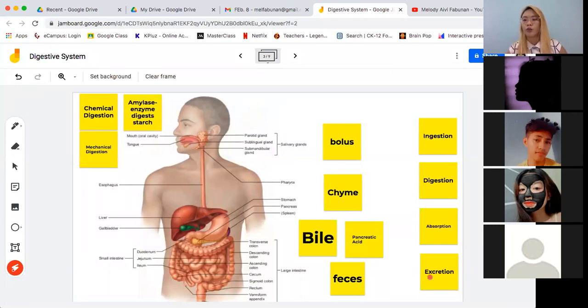So that is what we call as excretion. And later on, when we follow the pathway of the food across the digestive system, we will be identifying saang part yung ingestion, saang part yung digestion, saang part yung absorption, at saang parts na yung excretion. Okay? So, let's start with the digestive process.